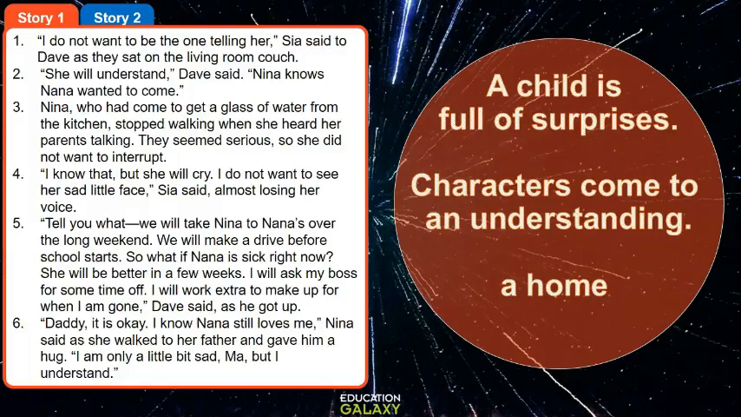The theme is that a child is full of surprises. At the very end, in paragraph 6, Nina is the one who solves the character's problem. She's full of surprises. She says that she knows Nana still loves her even though they cannot make the trip, and she helps the parents come to an understanding, which is the plot. Characters come to an understanding. And the setting shows the living room couch. That is why the setting of the story is a home.